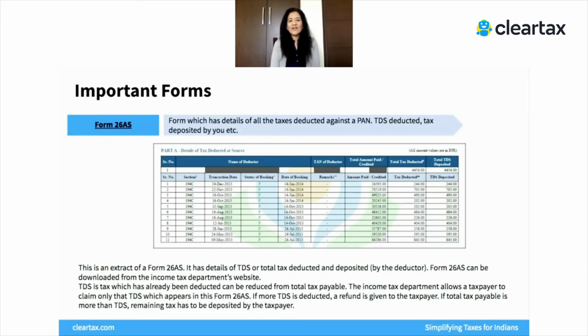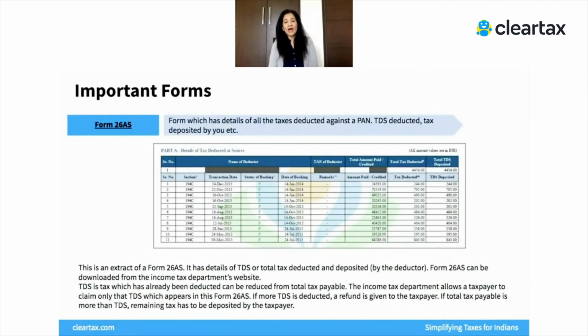So make sure that when you begin filing a tax return, you have this form in front of you and you've reviewed every single entry that appears here, so that you capture all sorts of incomes that you may have earned, and also TDS. Now, TDS is tax which has already been paid by you on an income.